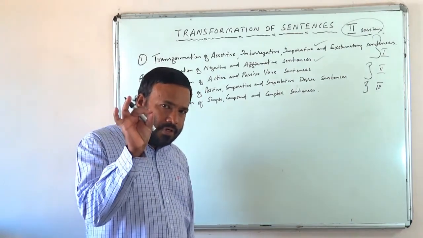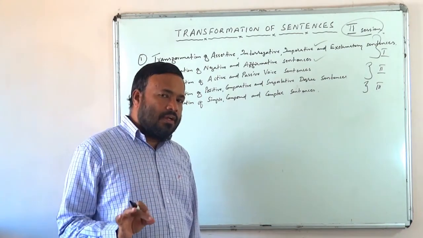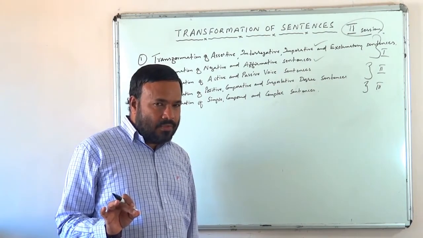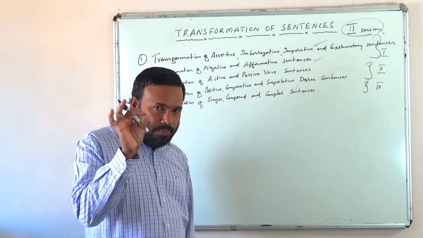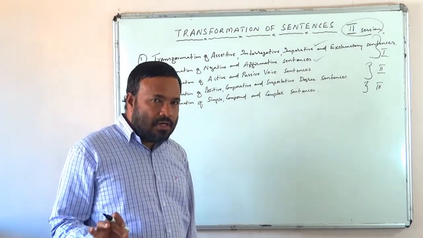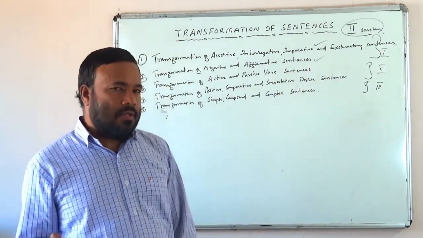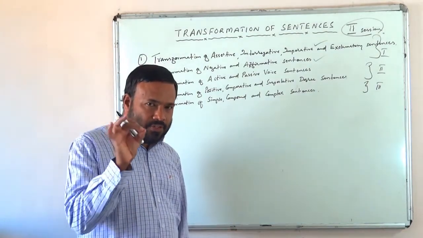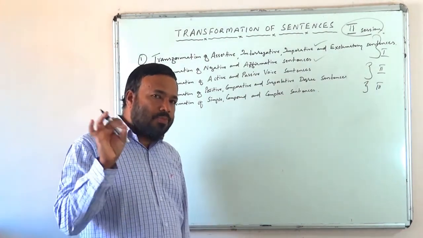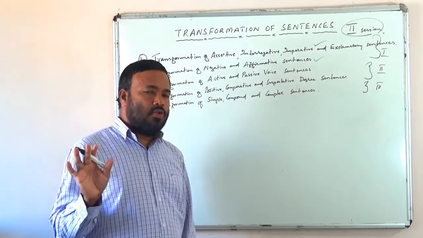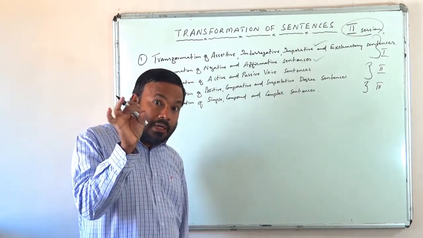All perfect continuous tenses and the future continuous. How many perfect continuous tenses are there? 3, isn't it? Present perfect continuous, past perfect continuous and future perfect continuous. And future continuous.